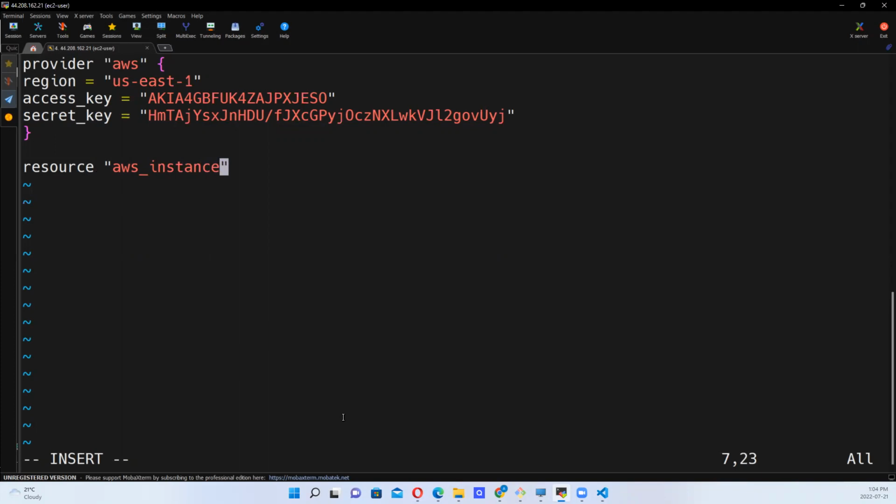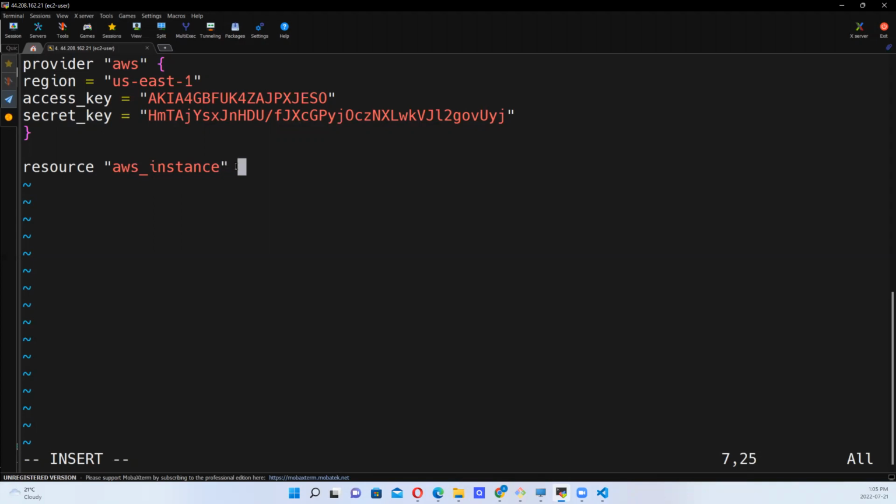So this has to be in this format, right? Provider and the resource, provider and what we are trying to provision. It could have been any other thing. So we have AWS instance, and this has to be like this.